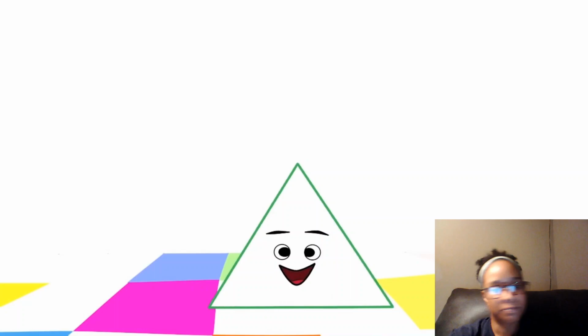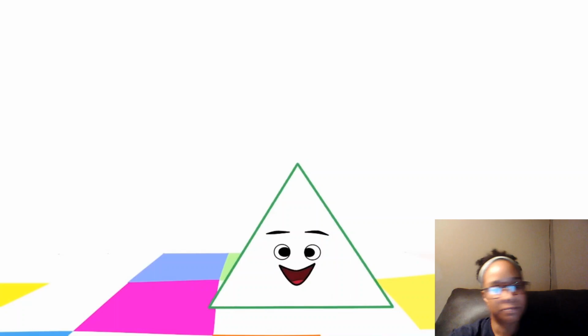I have 4 sides, like a square, but 2 sides are shorter. What am I? You're a rectangle. Draw a square in the air. Draw a rectangle in the air.